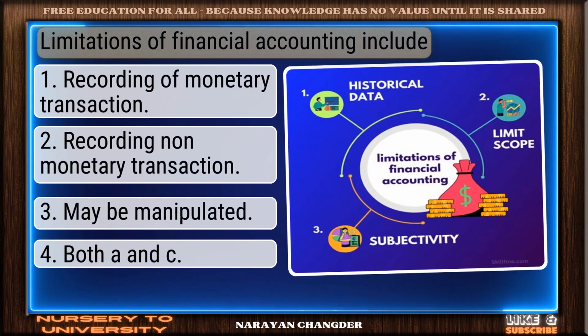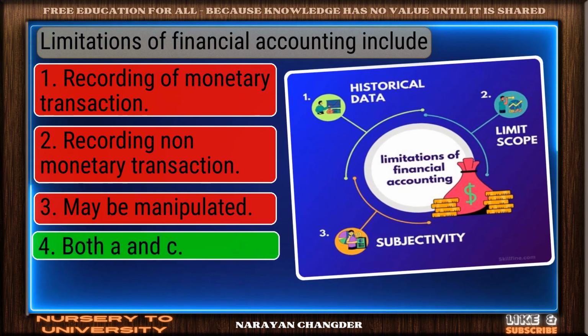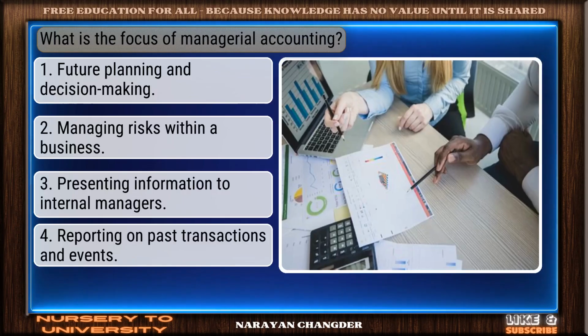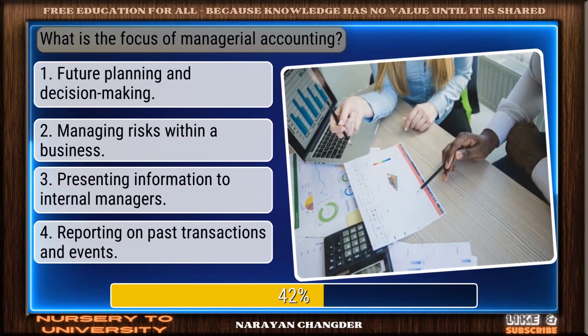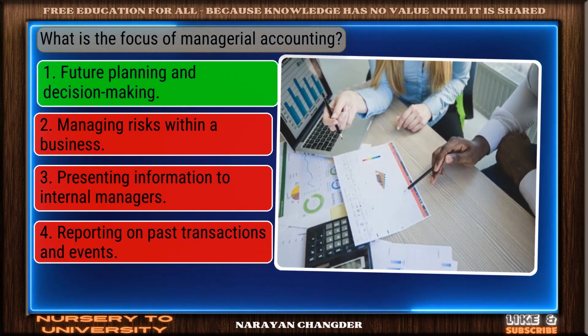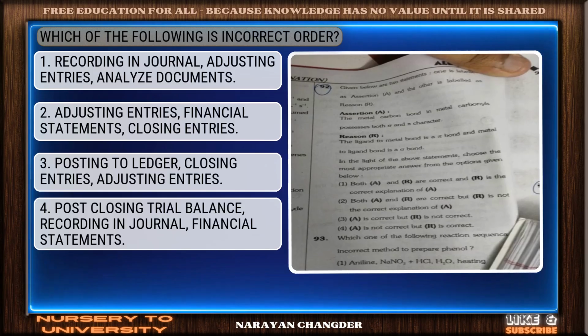Limitations of financial accounting include. You got it. Your choice, both A and C, is right. What is the focus of managerial accounting? Nice work. You chose future planning and decision-making, and it is correct.